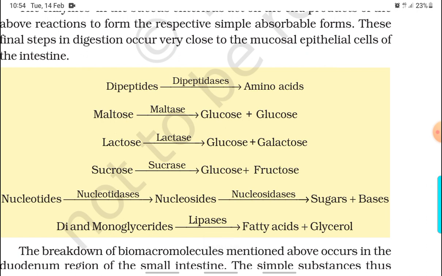Dipeptides in the presence of dipeptidases provide amino acids. Maltose in the presence of maltase gives glucose plus glucose. Lactose in the presence of lactase gives glucose plus galactose. Sucrose in the presence of sucrase gives glucose plus fructose.